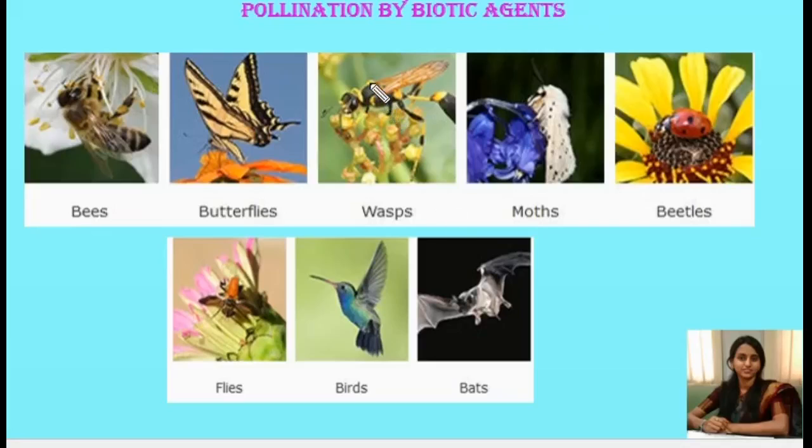Next, let us continue with the pollination by biotic agents. The living organisms also play an important role in bringing about the pollination. As I said, insects such as bees, butterflies, wasps, moths, beetles, flies, birds, bats, including larger animals like human beings, also help the plants to bring about the pollination.